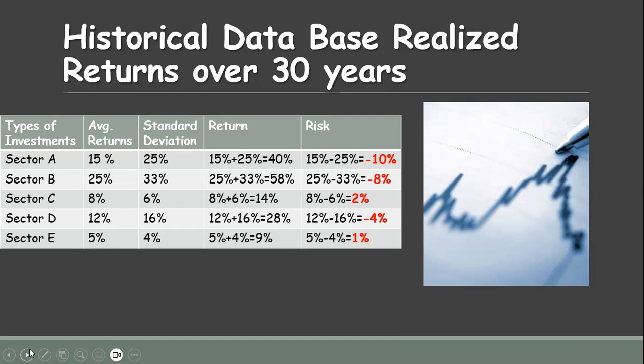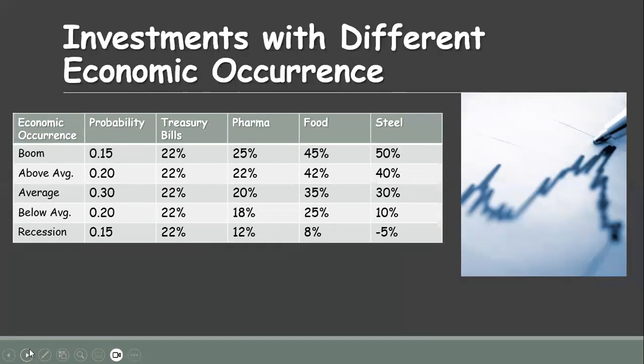In a similar way, for security B, we have a risk of negative return 8%, and in case of C, the expected return is 8%, but we can have a positive return of 2%. In sector D, we can have a negative return of 4%, and in sector E, we can have a positive return of 1%. So from this table, you can have the clarity about the return and risk.